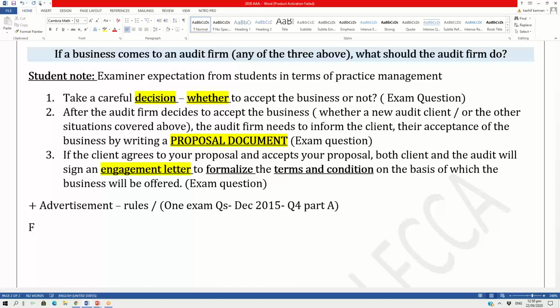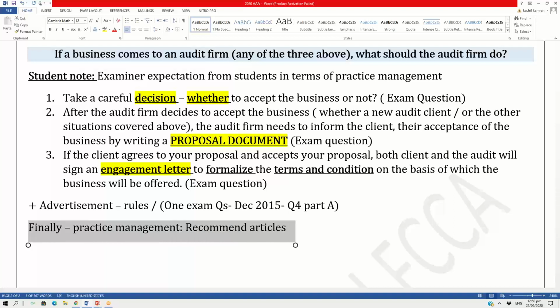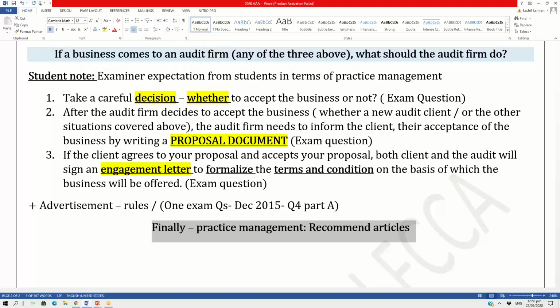Now, finally, for practice management, the recommended articles. There are 2 recommended articles for practice management, which you can go through before the next lecture. If I can just give you a list of those 2 articles.